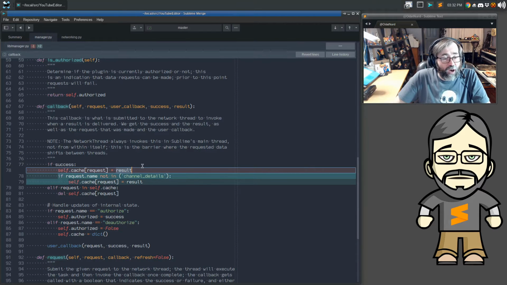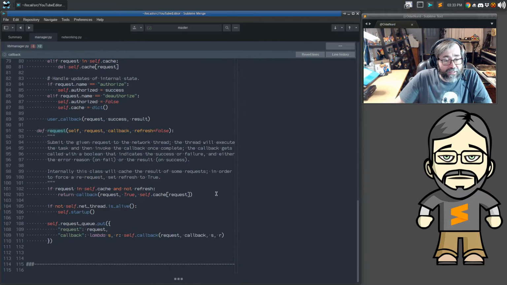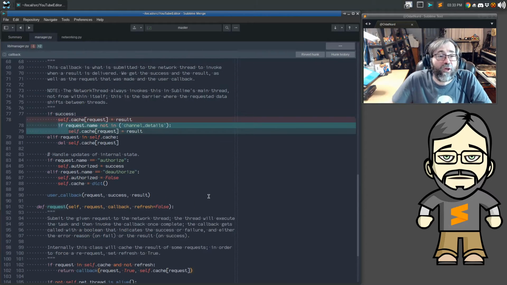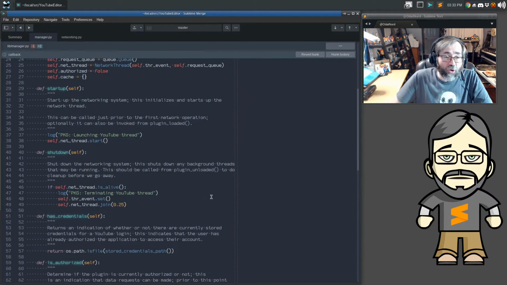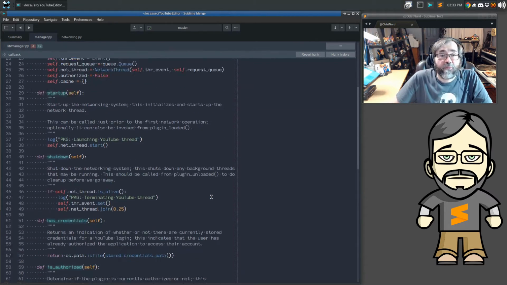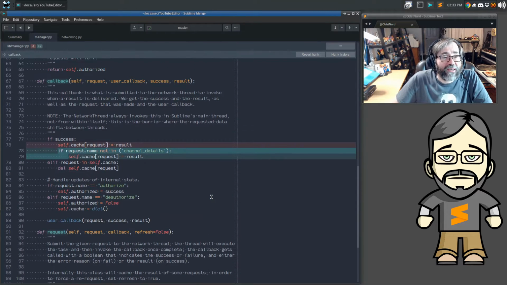This success operation allows it to immediately invoke the callback without ever having to push the request in. That's one of the things that happens down in here. If you ask for something and it's in the cache and you weren't asked to refresh it, just immediately invoke the callback as if the request just happened, so that the code doesn't even get down to the network thread at all.